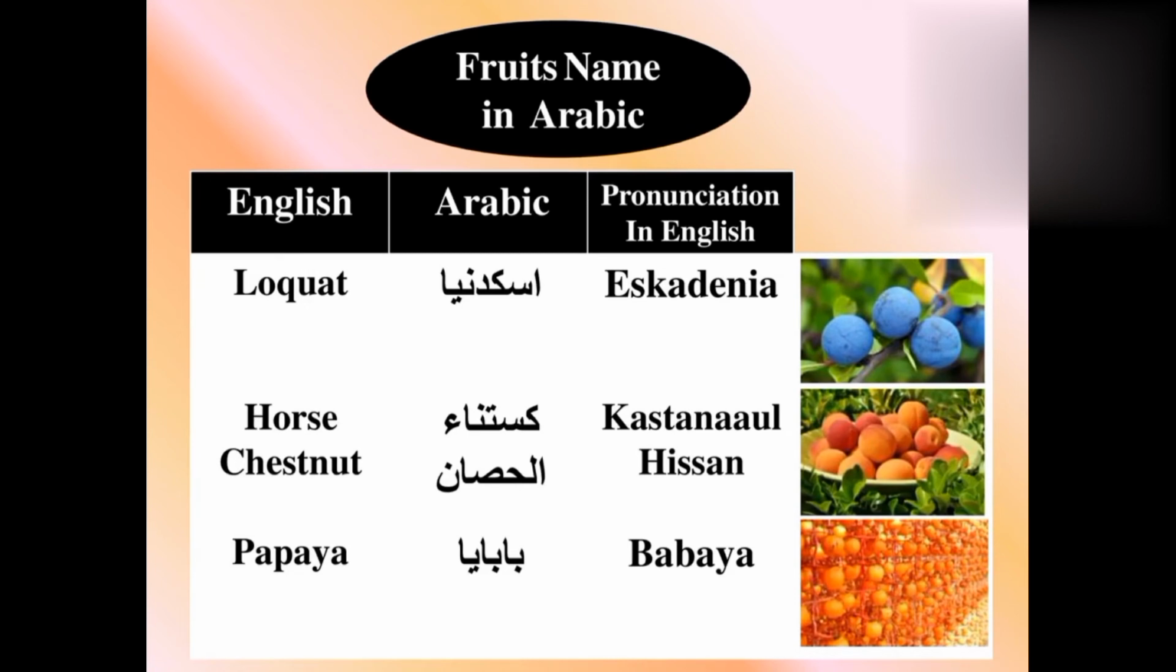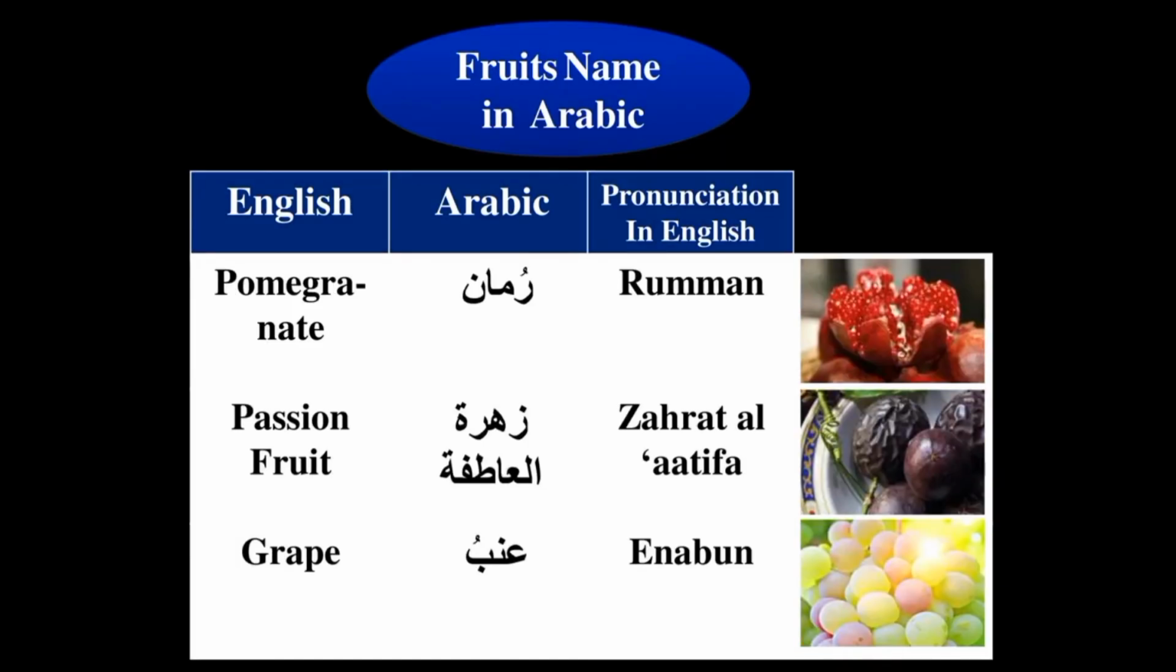Now see horse chestnut. For horse chestnut we use in Arabic kastana ul hisan. Kastana ul hisan means horse chestnut. Now see papaya. For papaya we use in Arabic babaya. Babaya means papaya. Now see pomegranate. For pomegranate we use in Arabic rumman. Rumman means pomegranate. Now see passion fruit. For passion fruit we use in Arabic zahratul atifa. Zahratul atifa means passion fruit.